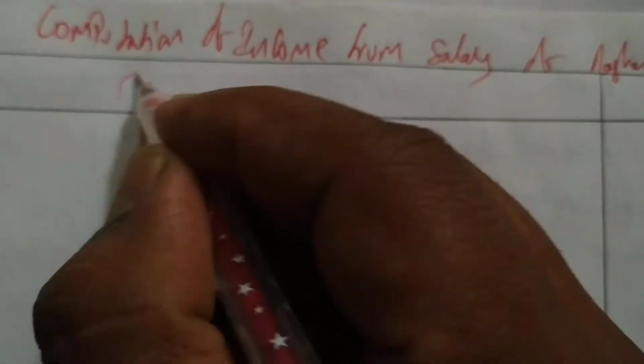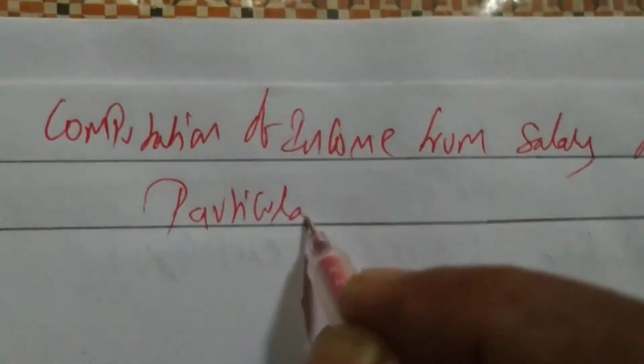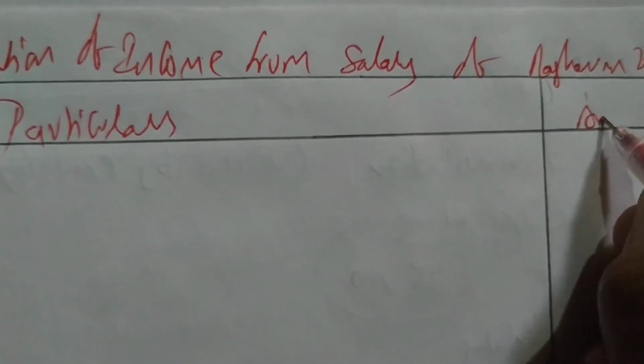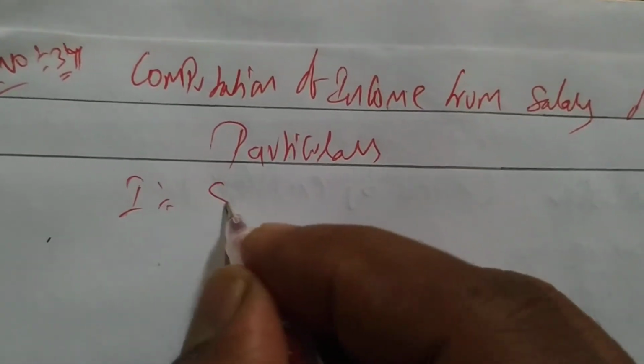For the year 2020-2021. So first we'll write salary.